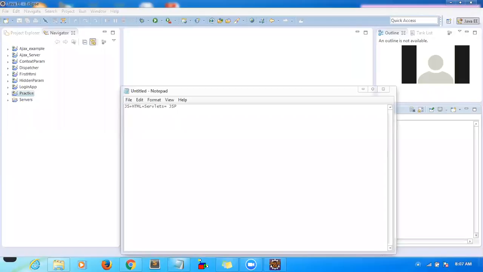In servlets you had a request object, response object, session, and you could send the request from one servlet to another servlet, printing something to the browser. All those things you did in servlet, right? Yes. The similar kind of things we can do in JSP also. That we will see today.